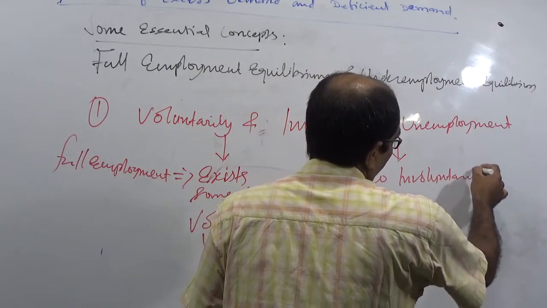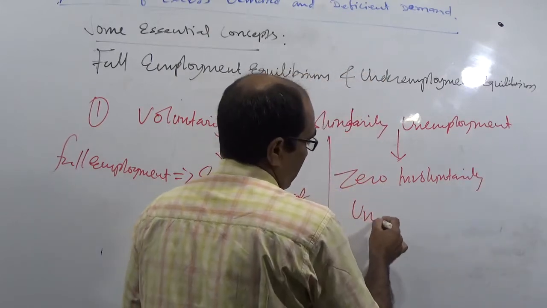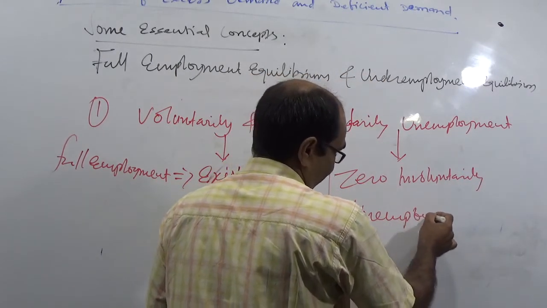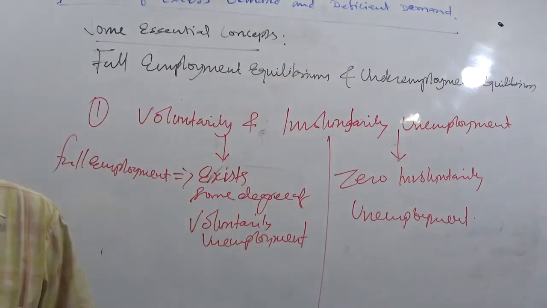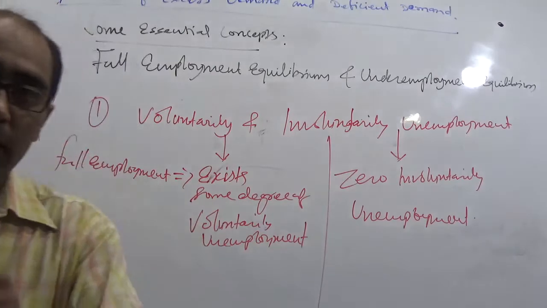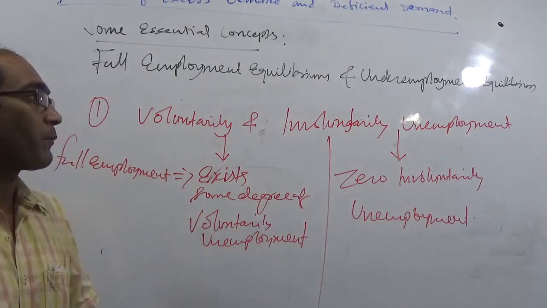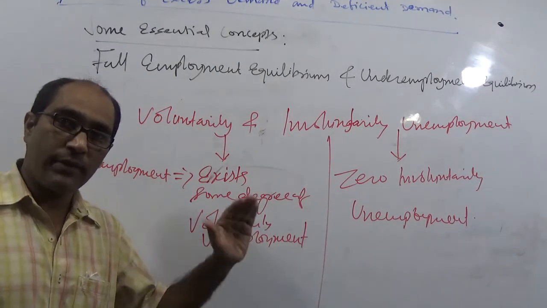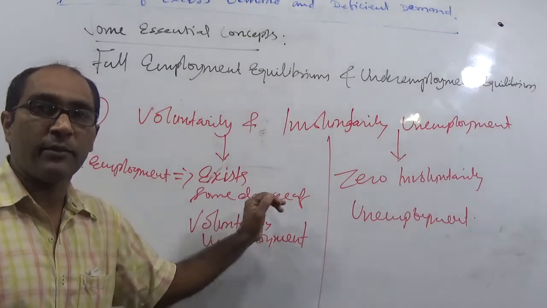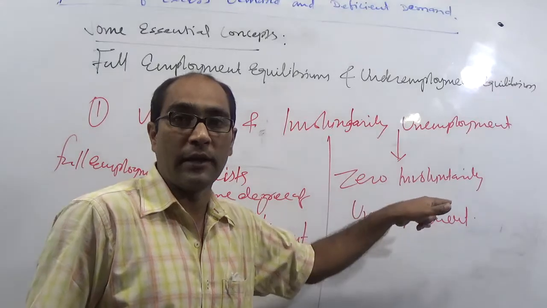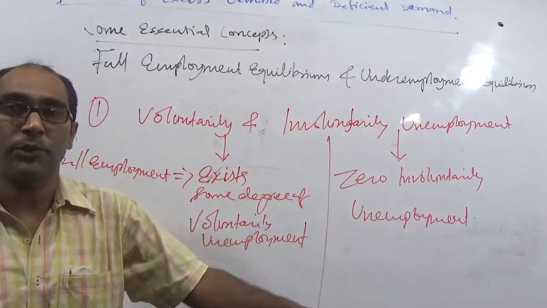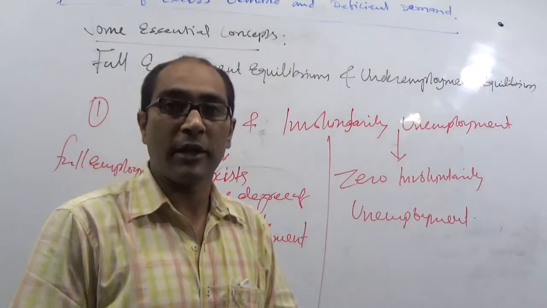Zero involuntary unemployment means if the economy attains full employment, you can say it may have some degree of voluntary unemployment, but there is no option for involuntary. Involuntary unemployment must be zero in case of full employment equilibrium.